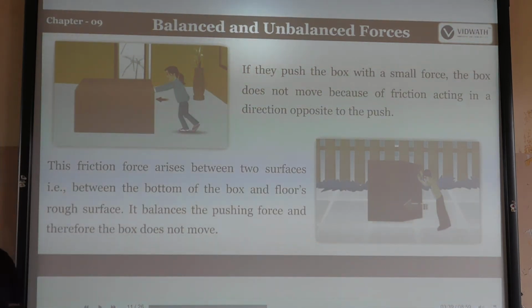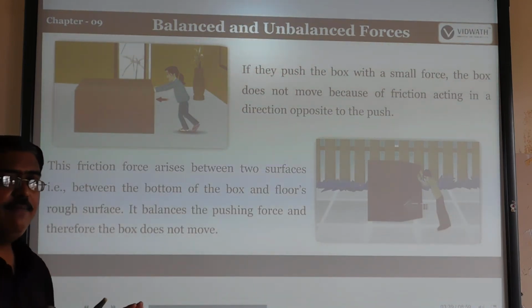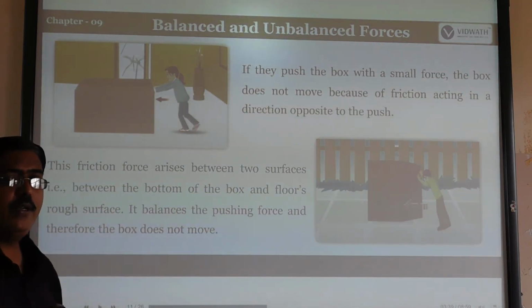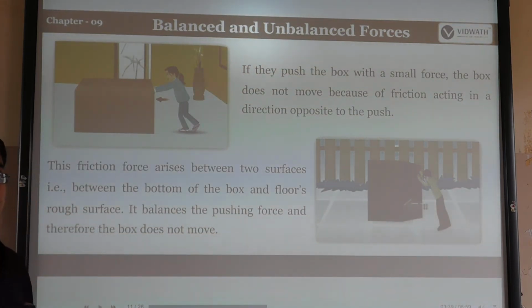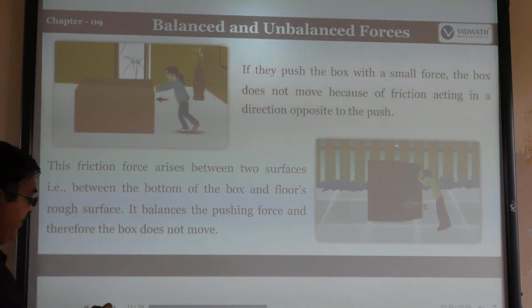These two forces act upon each other. The friction balances the pushing force, and therefore the box does not move. Only when the pushing force overcomes the frictional force can the object move from one place to another.